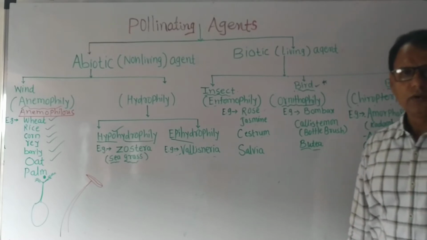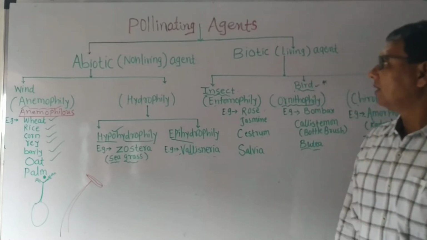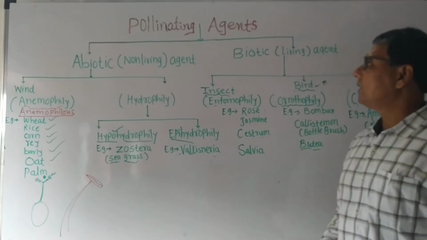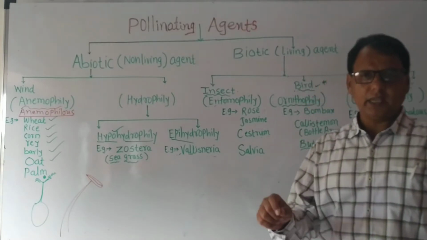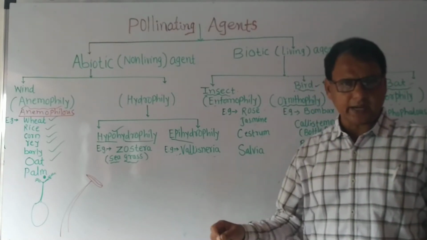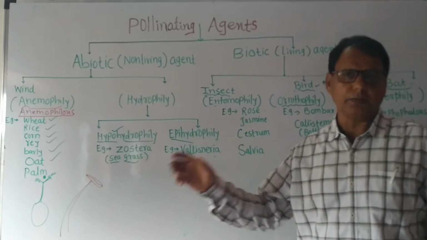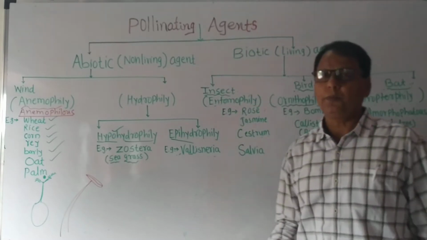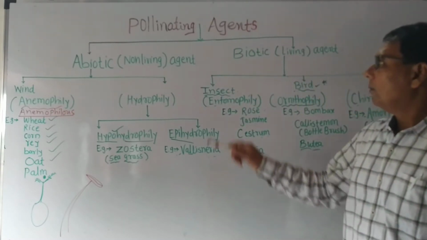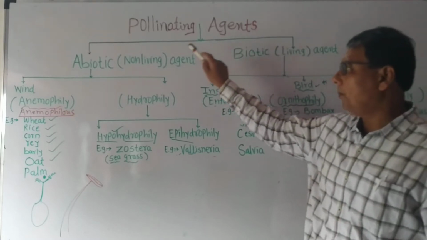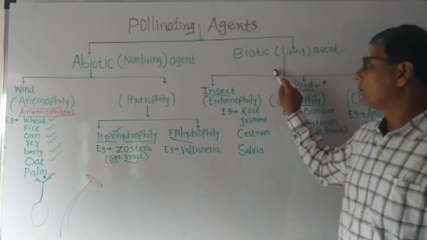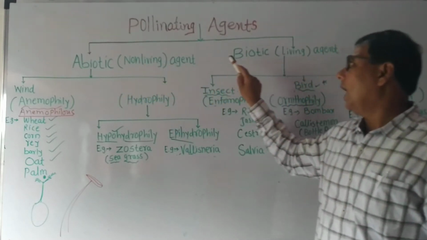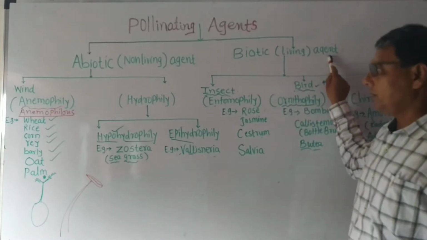Hello friends, today we are moving toward the topic pollinating agents. What are the pollinating agents? The agency which transfers the pollen grains from anther to stigma is called a pollinating agent, also called a pollinating agency. Pollinating agents are divided into two groups: abiotic agents and biotic agents.